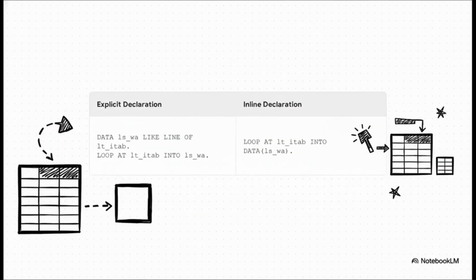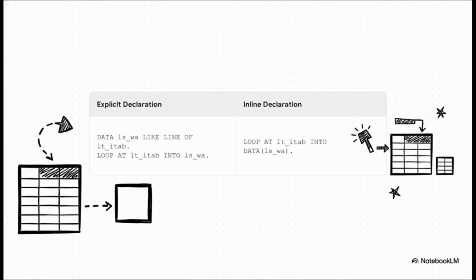Now for a real classic, looping through an internal table. We all used to have to explicitly declare a work area or a field symbol that had the exact same structure as the table. Now, you just write LOOP AT lt_itab INTO DATA(ls_work_area). The compiler creates that work area for you, on the fly, perfectly typed.